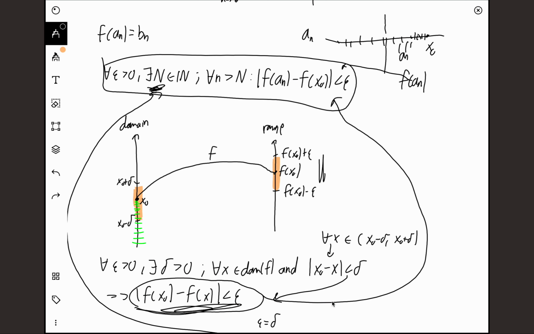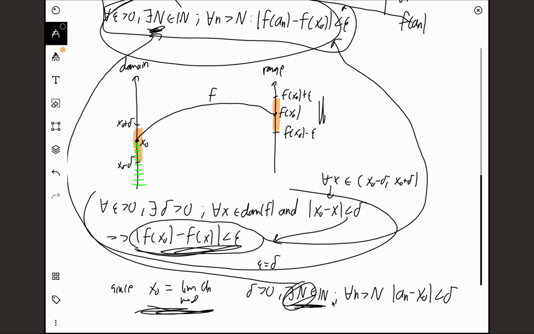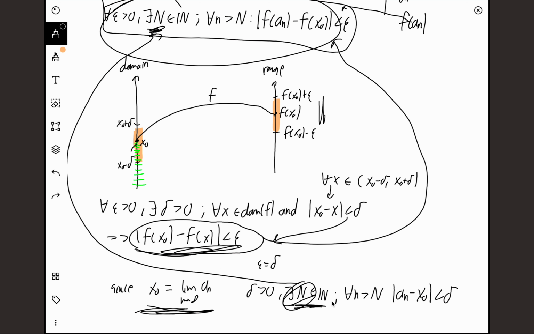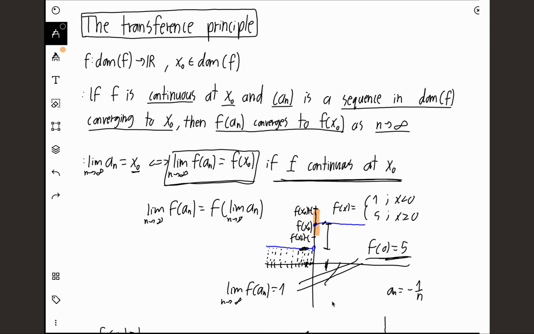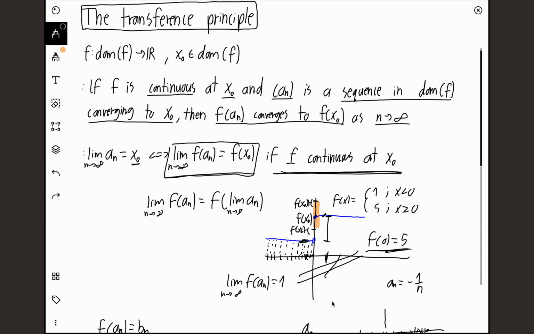It's a really simple proof, but you really need to see that. To prove this statement, you need this statement over here, and then to show that our sequence really will have all values in this area after a certain N, you need to use the fact that the sequence converges to this value. So you need to use some previous definitions and previous knowledge, but basically that's how we prove the statement. That's how you prove the transference principle. And it's a very important principle in real analysis.